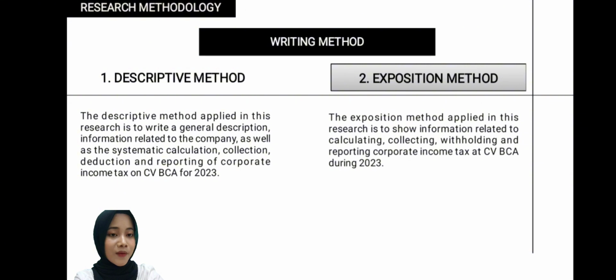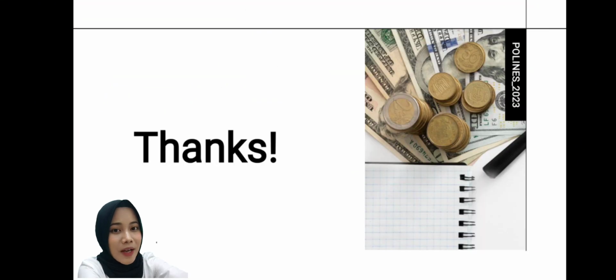The next slide is writing method. The first is description method. The description method applied in the research is to write a general description information related to the company as well as the systematic calculation, collection, deduction, and reporting of the corporate income tax on CV BCA for 2023. And then is exposition method. The exposition method applied in this research is to show information related to calculating, collecting, withholding, and reporting corporate income tax at CV BCA. This is my presentation.